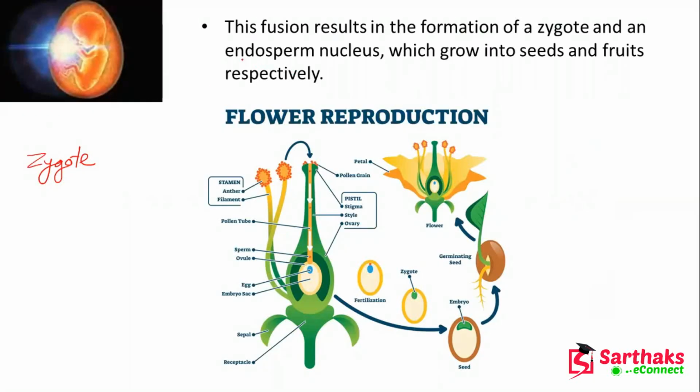So this endosperm nucleus will grow into seeds, this zygote will grow into seeds, and here you can see this is the embryo, and then the fruits will come out. And after a certain time, if you give these seeds for germination, then you can see that the shoot will come out from here.